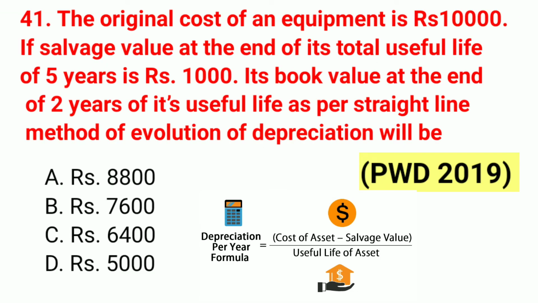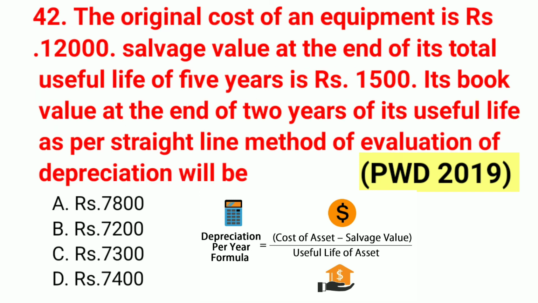Question number 41. The original cost of an equipment is 10,000 if salvage value at the end of its total useful life of 5 years 1,000 rupees. Its book value at the end of 2 years of its useful life as per straight line method of evaluation of depreciation will be. This question asked to PWD 2019. So correct answer option C, 6,400.